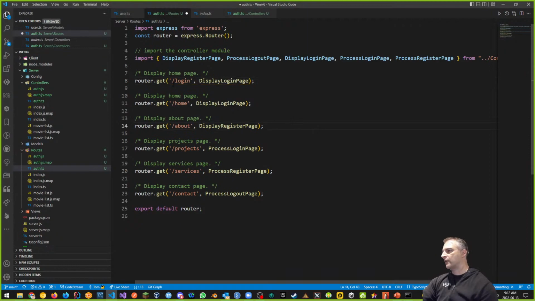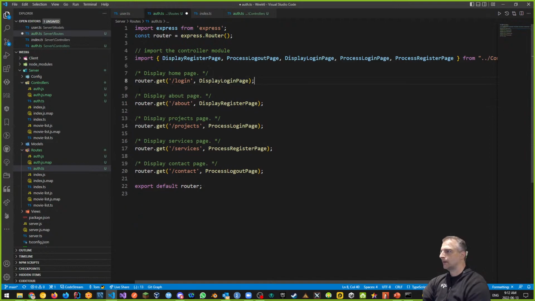When we go to the login route, we want to display the login page. Yay. When I go to the register route, here's my register route, I want to display the register page, but that's already here. We have two of them because I had slash and slash home, so I can get rid of one. This would be display the login page. This is display the register page.